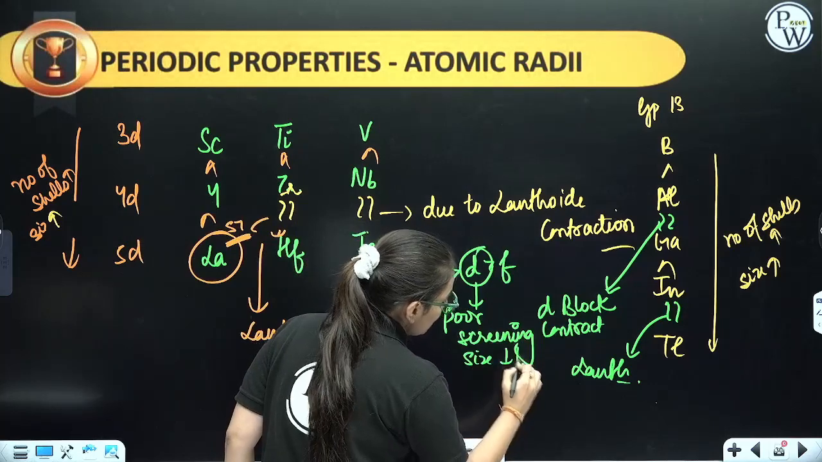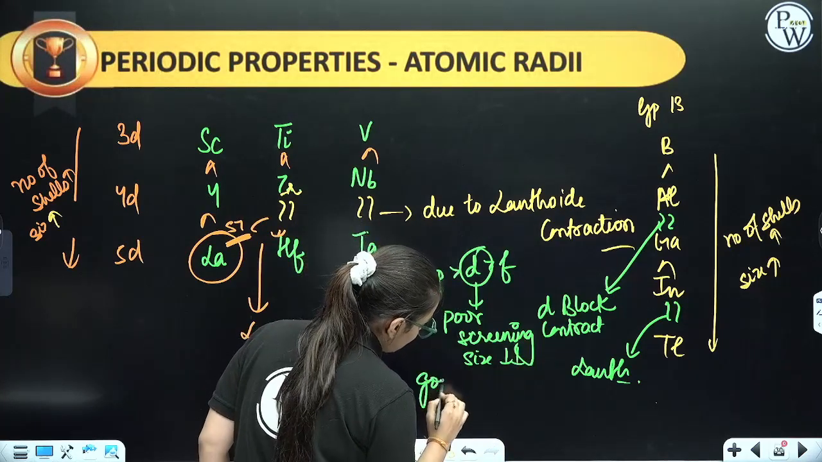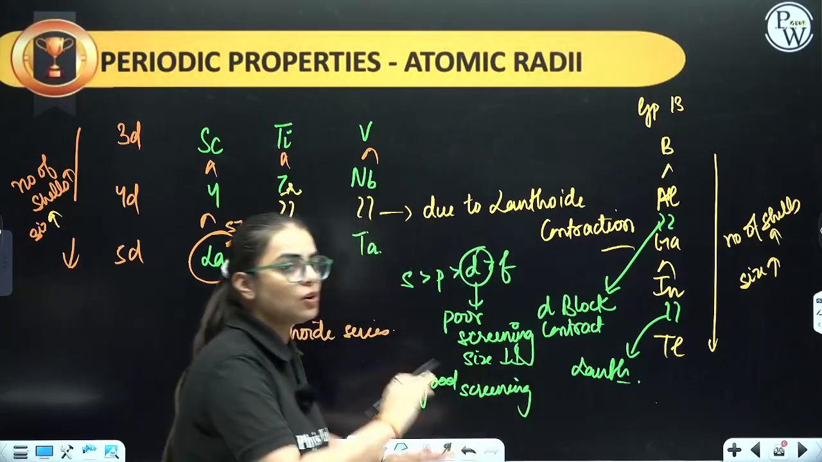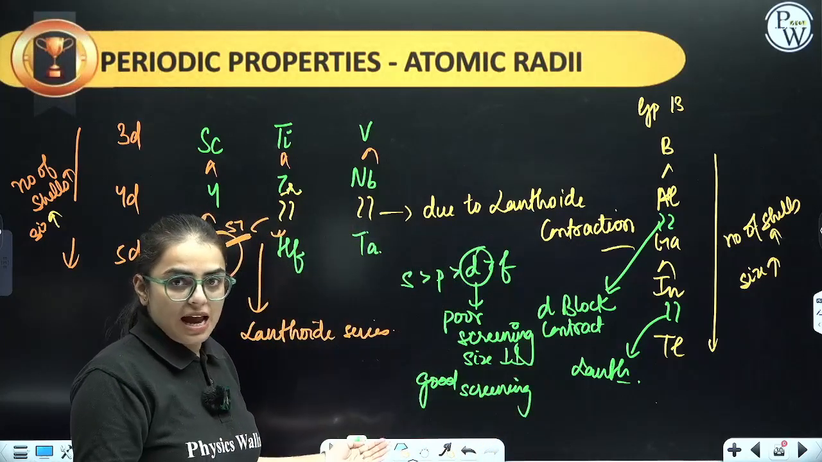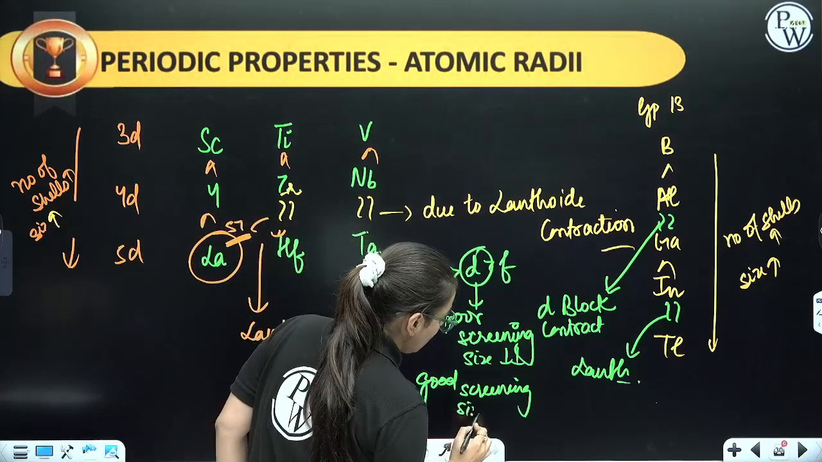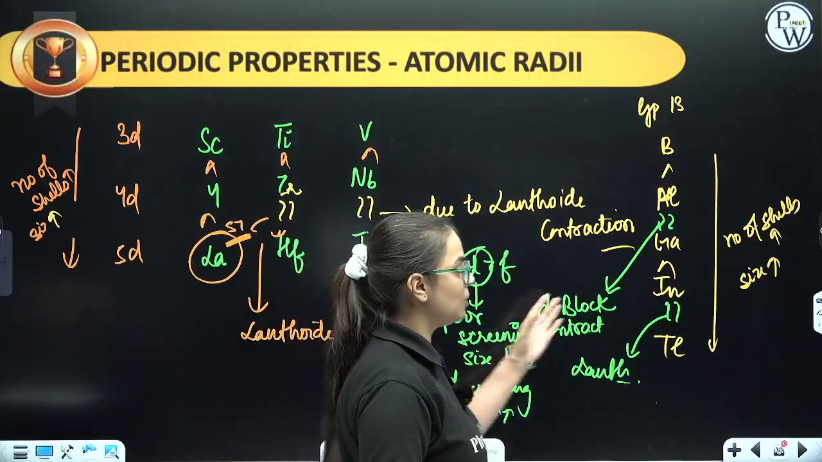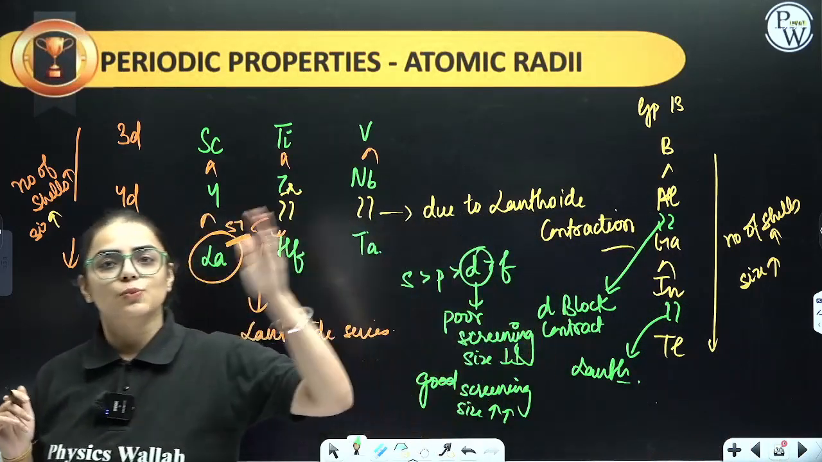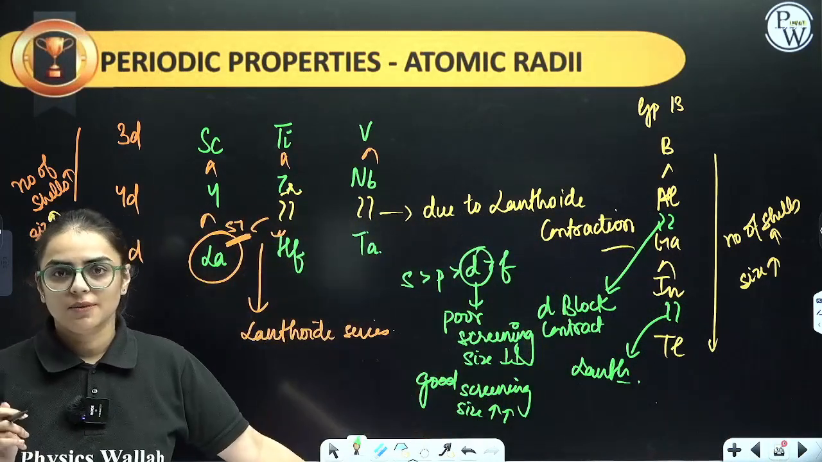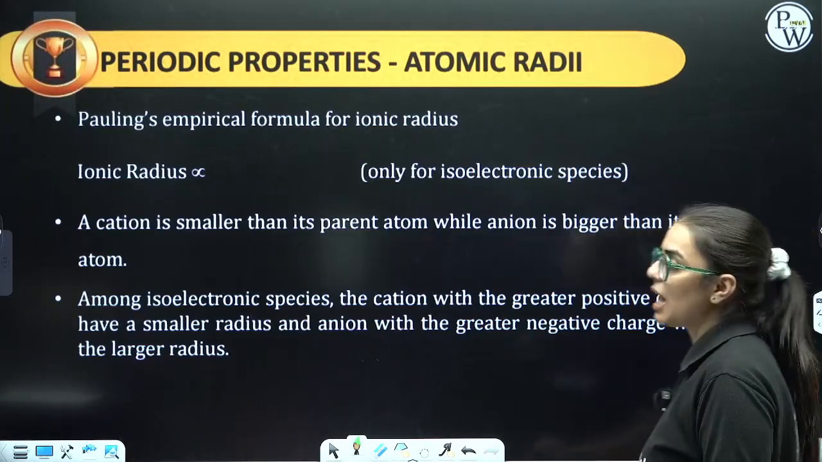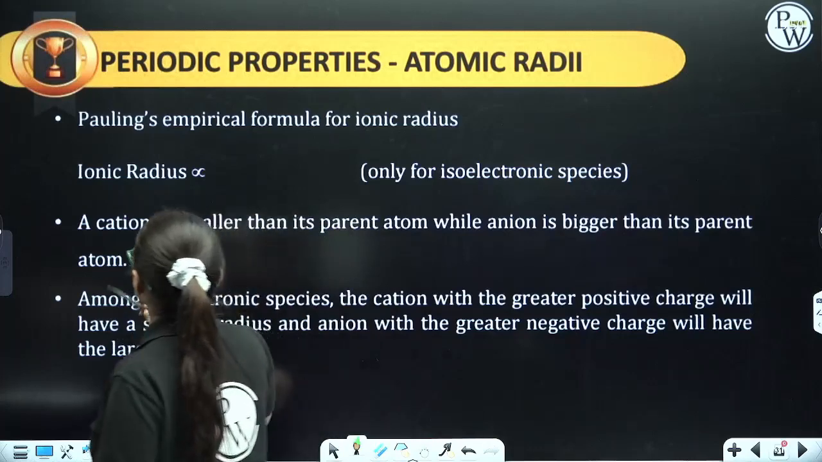So with poor screening, size will decrease. And if something has a good screening effect or a good shielding constant, if a good shield is there at the nucleus, electrons will go apart, repulsion will occur, and size will increase. So over here, due to the presence of d orbital, there will be poor shielding, due to which it won't be able to protect it, electrons will come inside and hence size will decrease. This was all about atomic radii, students. There are a few more concepts about ionic radii if you want to see.